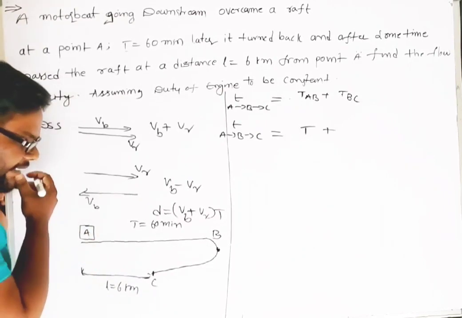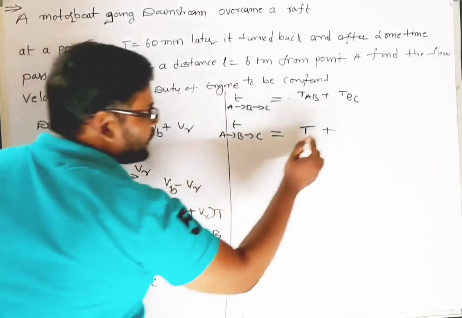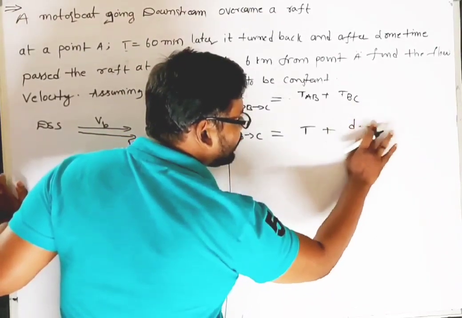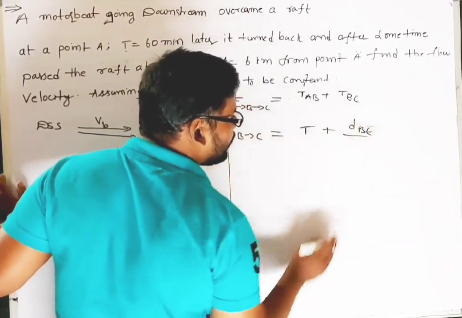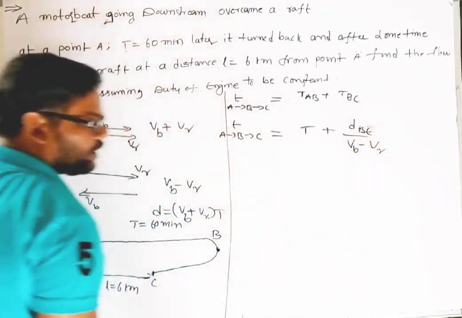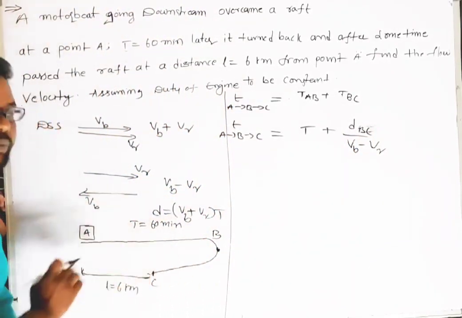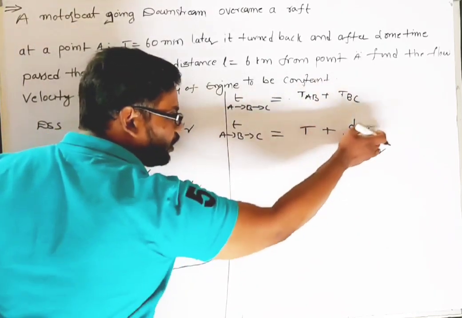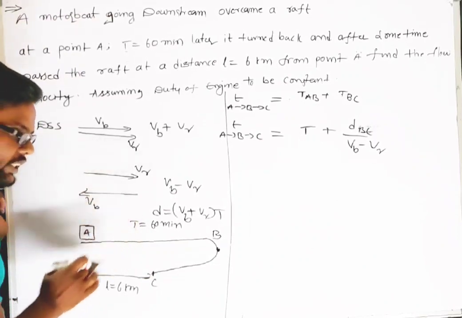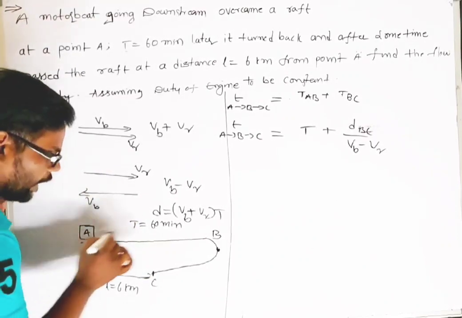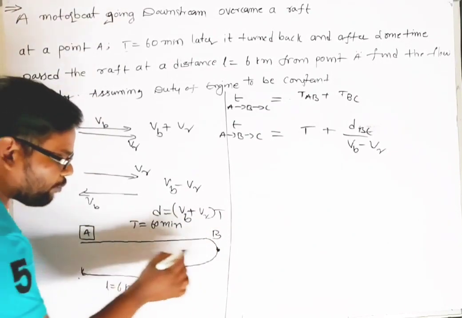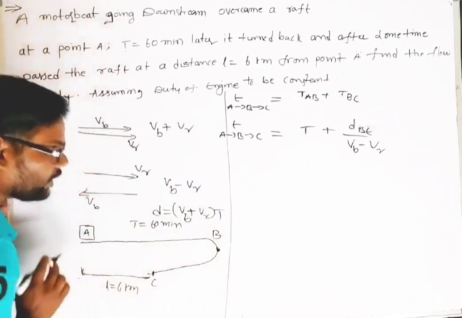That is DBC by the velocity of the boat minus the velocity of the river. Why? Because this is upstream speed, isn't it? Now we need to find the distance between B and C. Distance between B and C means, can I say, DAB minus L, right?